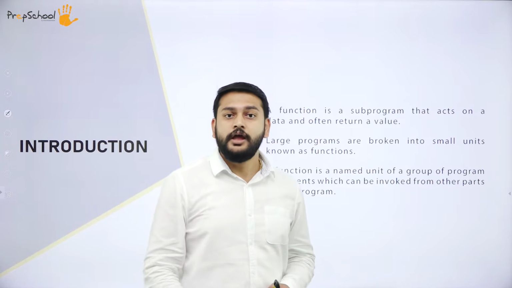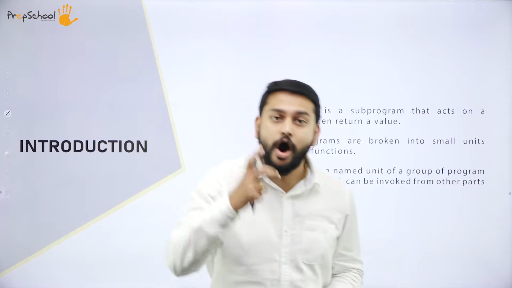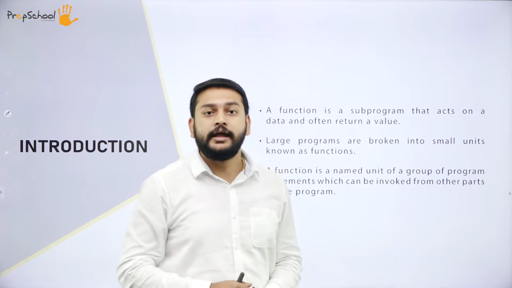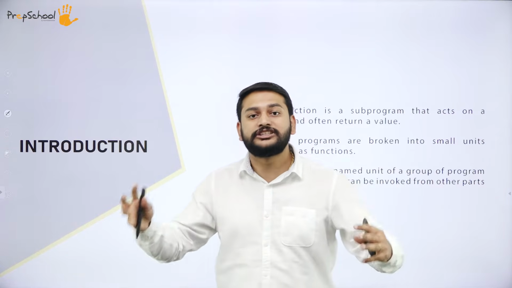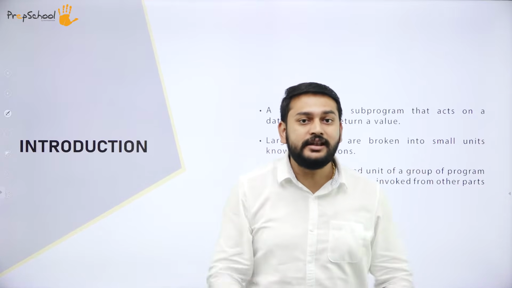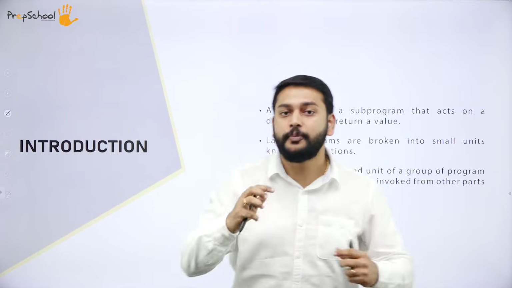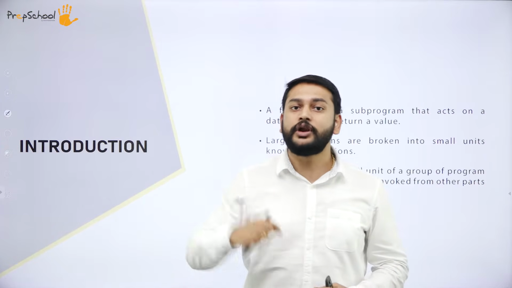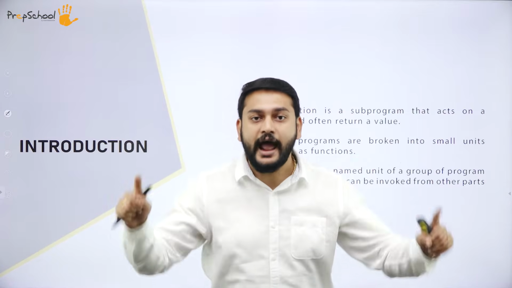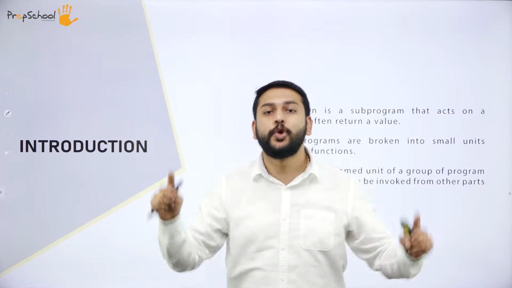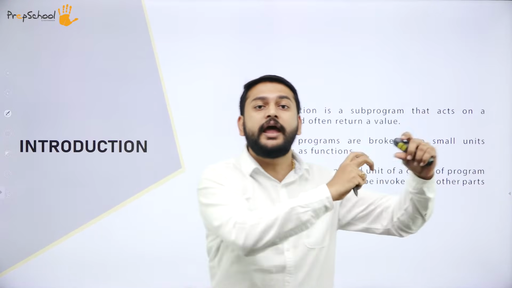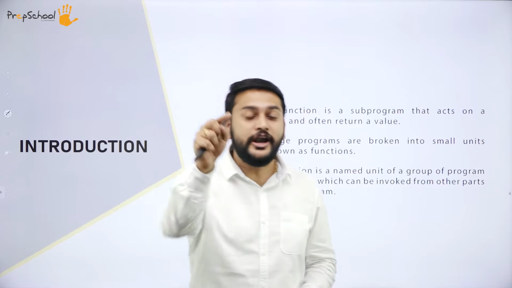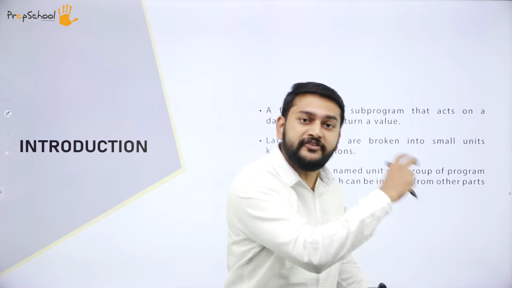In the same way, the bike is a program, the horn is a sub part of the bike, and the headlight is a sub part of the bike. Since I have different sub parts for the bike, please understand, it is easy for me to rectify if there is any problem. In the same way, like how I have the bike, I have the program. I have sub programs in the program, like how I have sub parts in the bike. So why do I have sub programs? Why do I have sub parts?